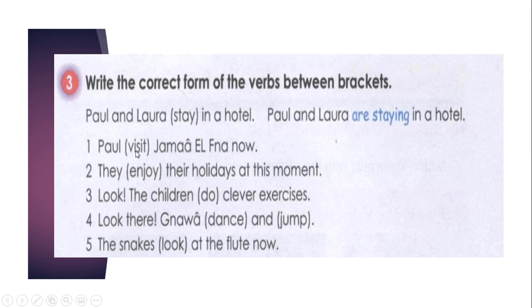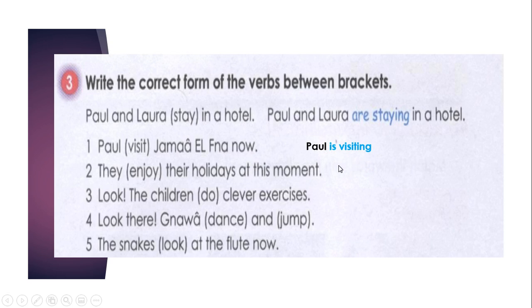So Paul visits now. Now, how can you conjugate this sentence? Can you put it in the correct form? The verb visits. Remember, we need 3 elements. Verb to be plus verb plus ing. Yes. Paul is visiting. Why do we have is? Because we have Paul, he. The verb visit plus ing.